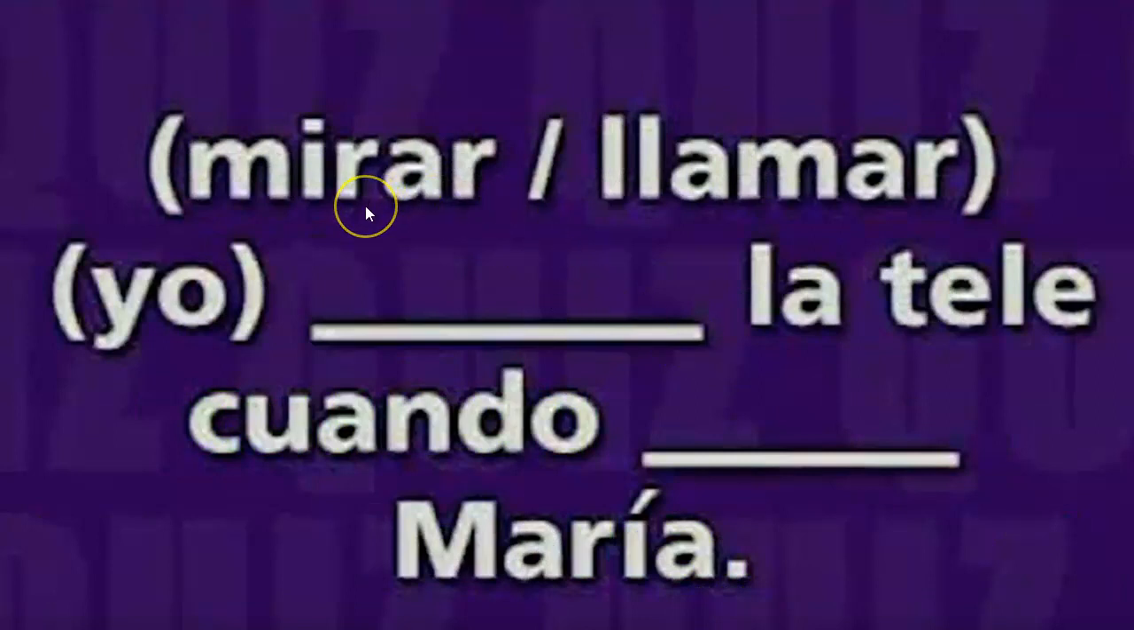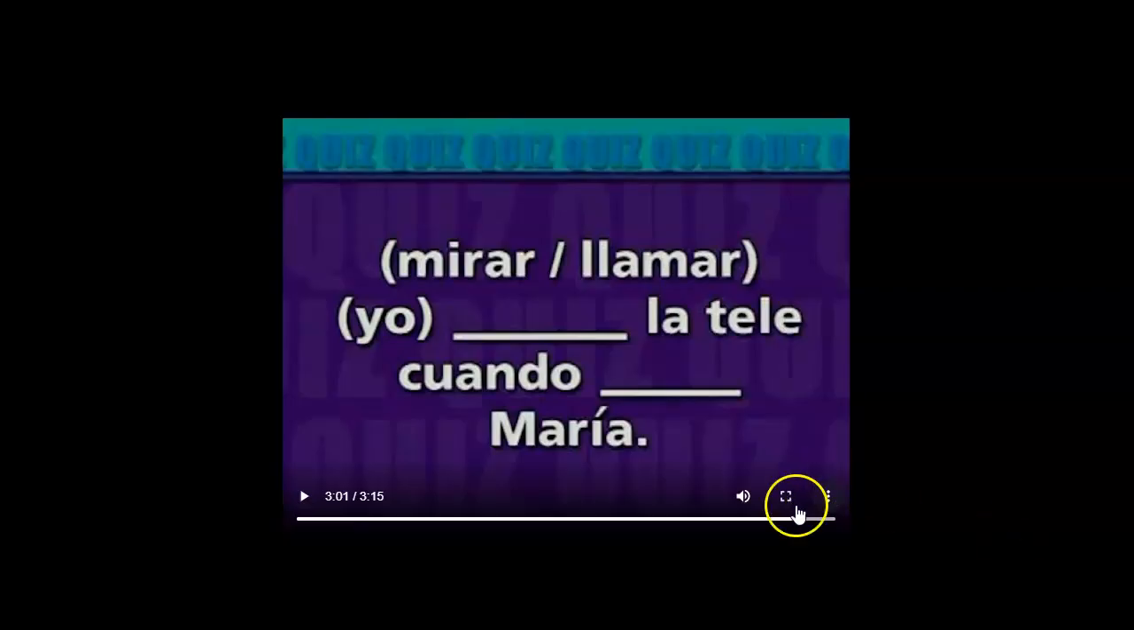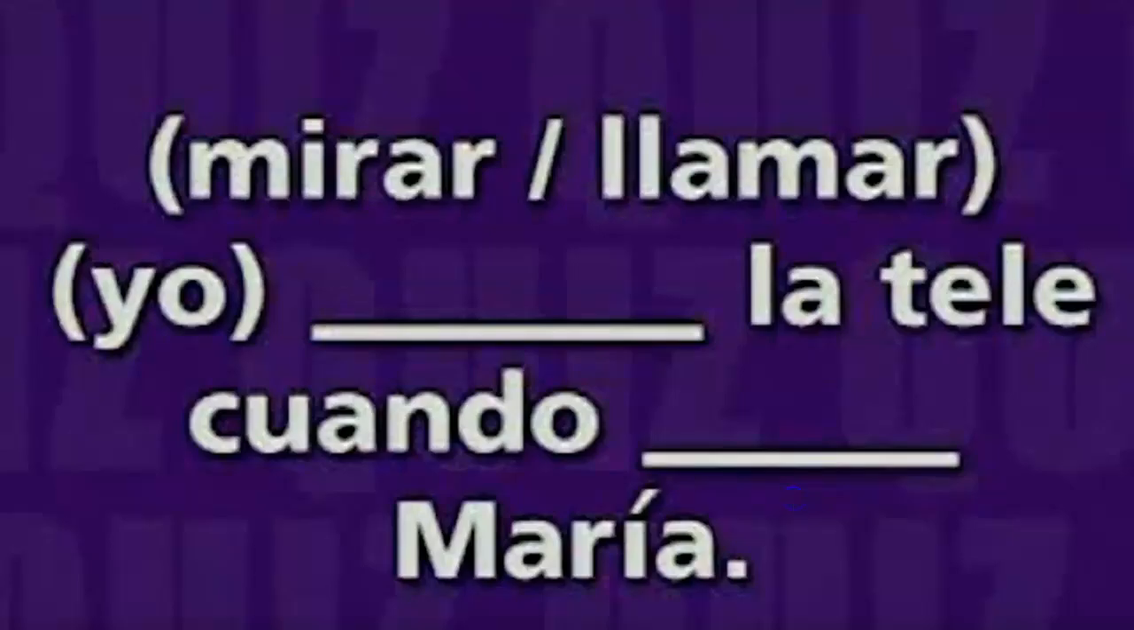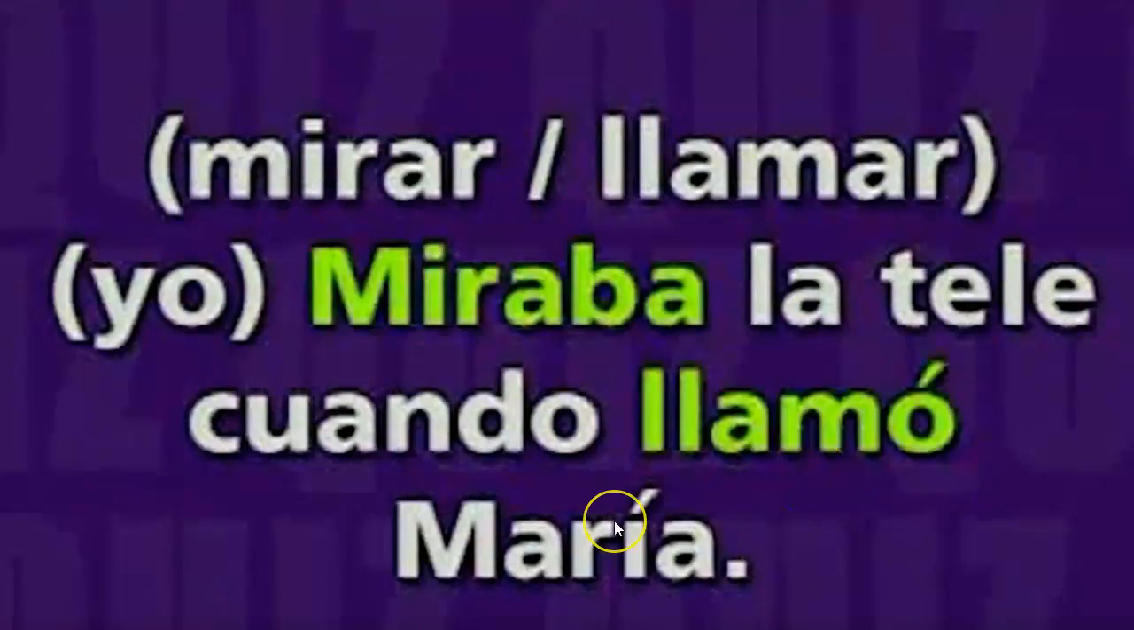Another example. Yo miraba la tele cuando María llamó. I was watching TV, background setting, when Maria called, completed action. So the imperfect is used for the background information, setting the situation, and the preterite is used for completed actions within that setting.